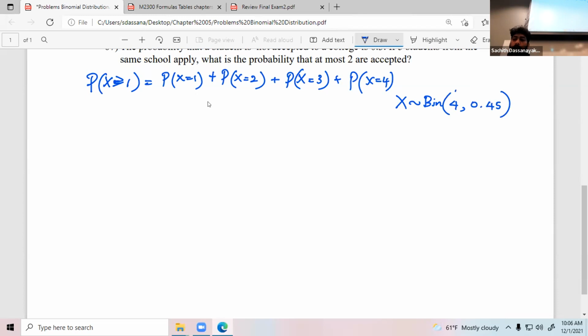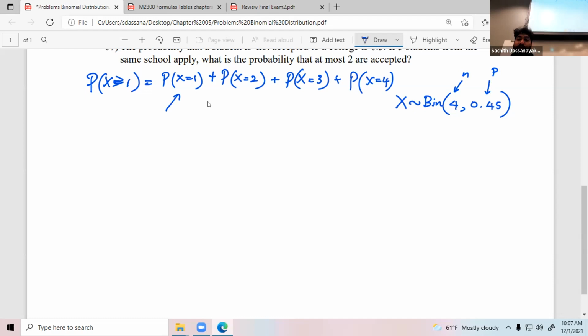Always n first, then the success probability. That's the order. Just use the binomial distribution, plug in the values and get what you need.